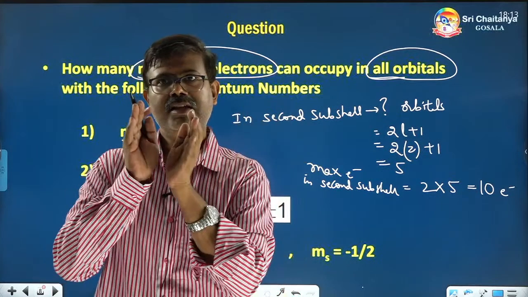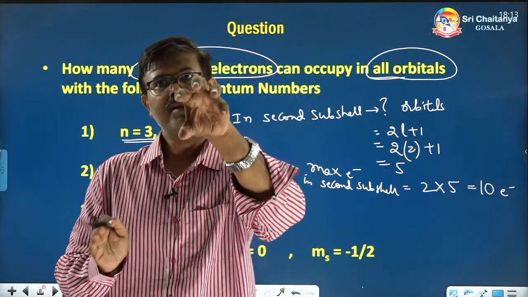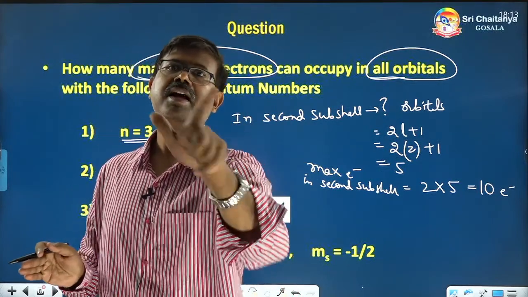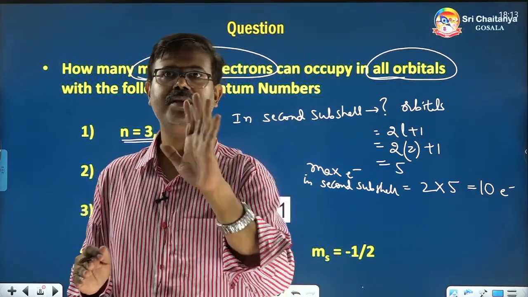In the first question, they have mentioned the city and they have mentioned the street also. In that street they are asking how many houses. So 2L plus 1 is the formula.